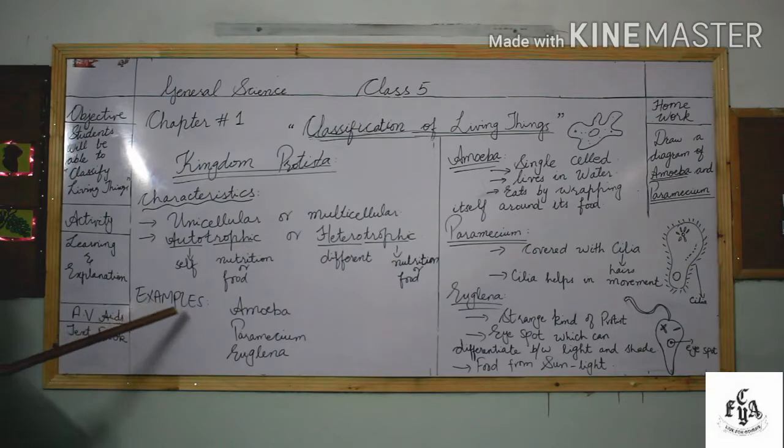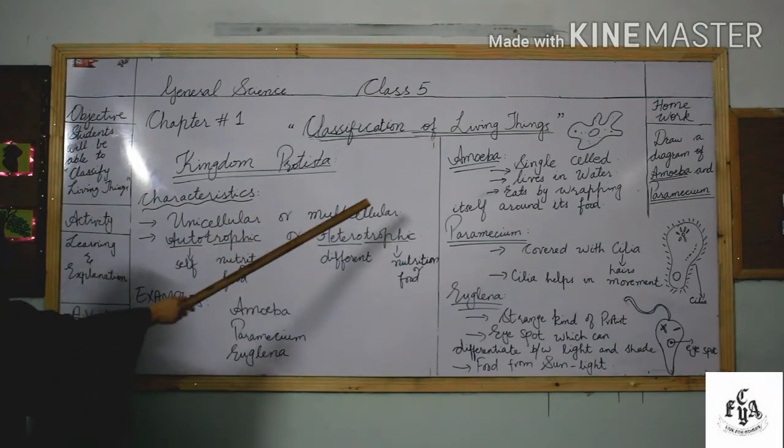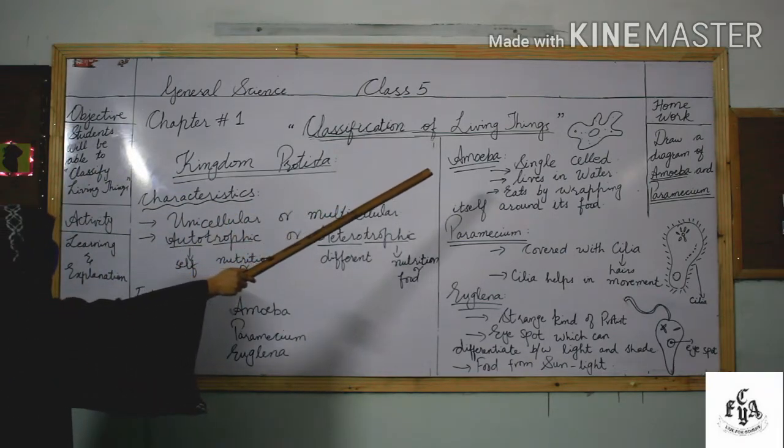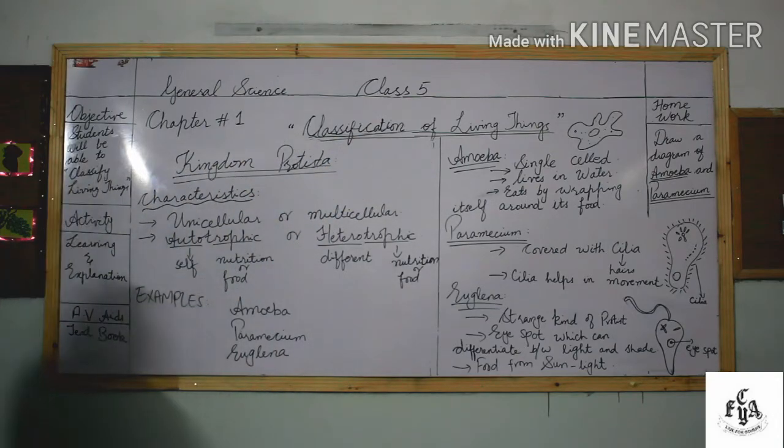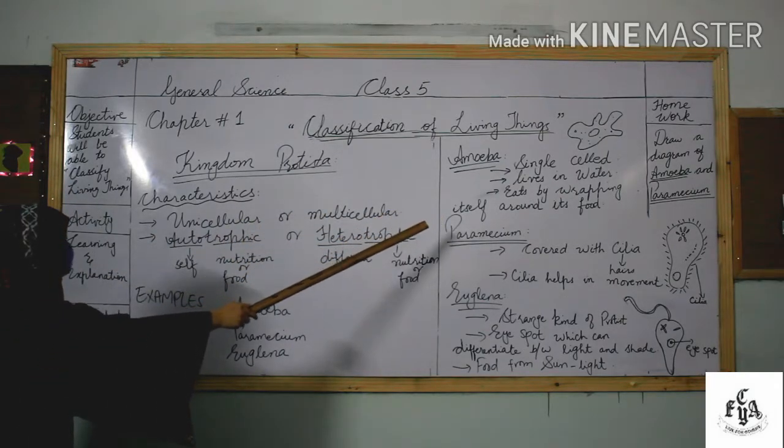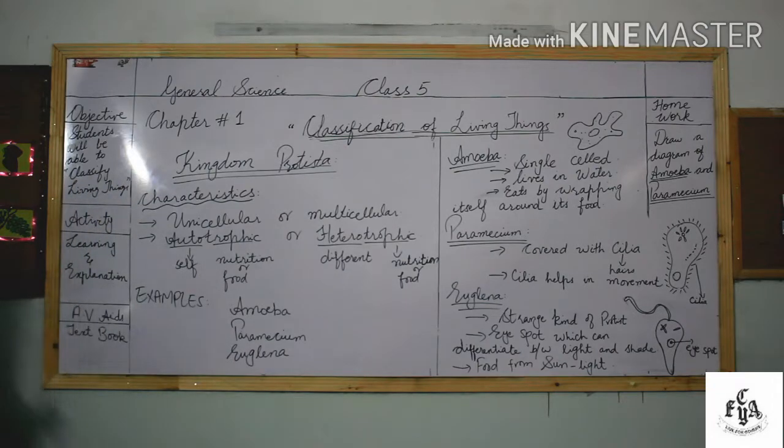Now what are its main examples? Amoeba, Paramecium and Euglena. First of all we study amoeba. You can see the diagram. Amoeba is somewhat like that. It is single celled and lives in water. How does it eat? It eats by wrapping itself around its food. When it takes the food, it engulfs the food and traps it in itself, then wraps itself around the food and absorbs it into its cell membrane.